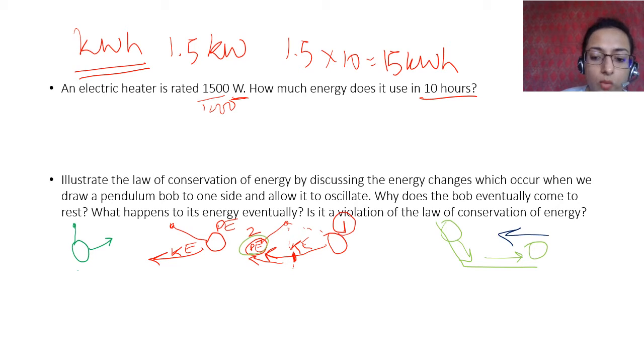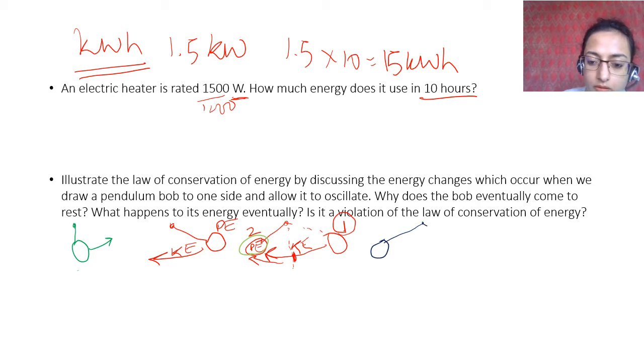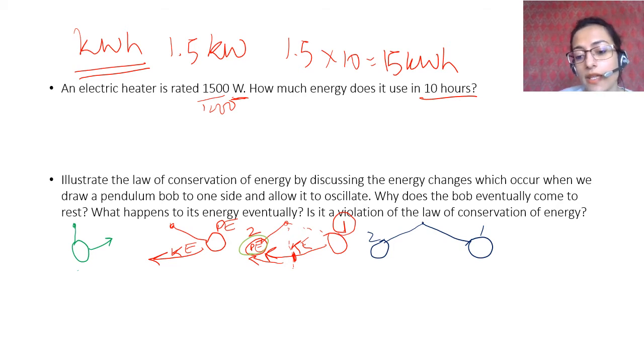Now a similar case is found here. There is a bob which is moving like this. These are the two positions, position 1 and position 2. In a normal situation, there are a lot of air particles here.